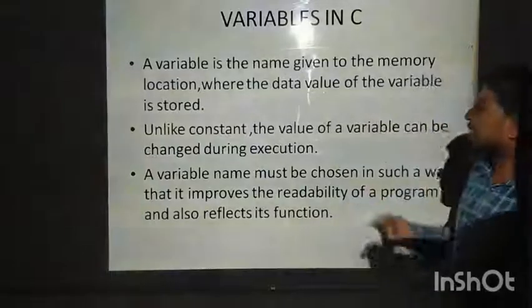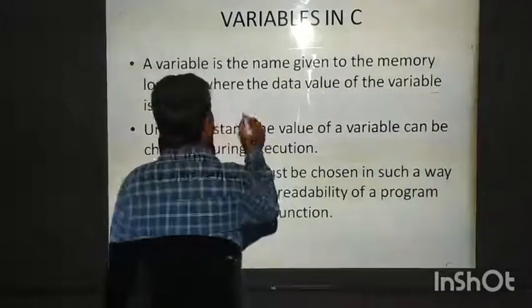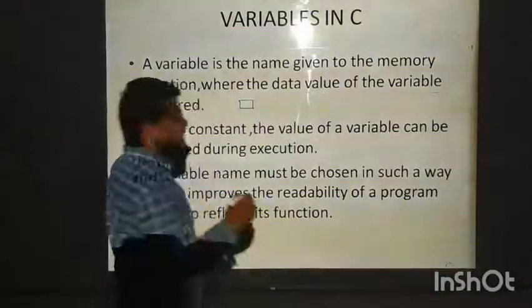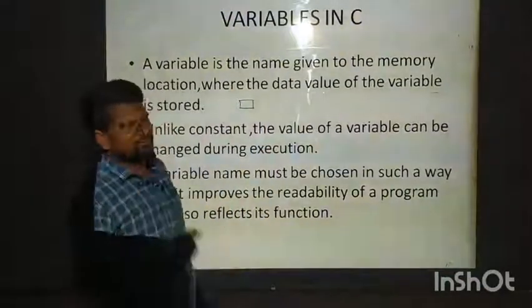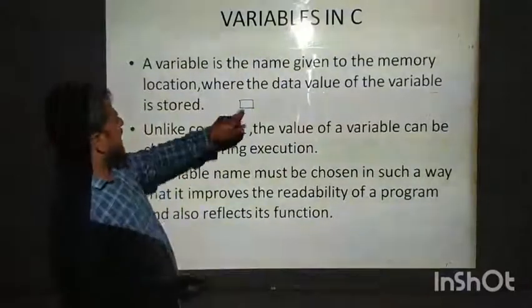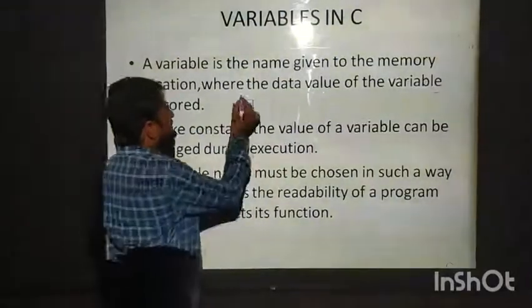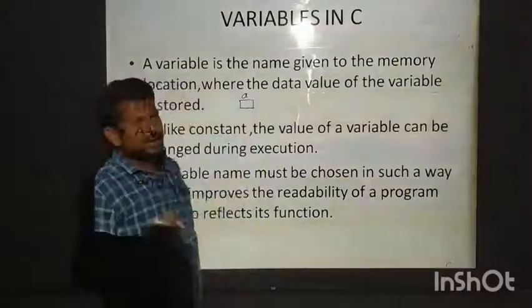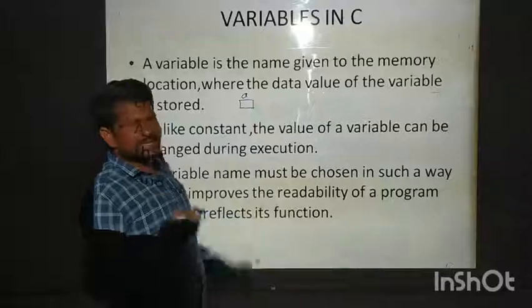Memory location means we all know that each and every letter which we type will be stored in memory. Here it is a memory location. If I am declaring a variable as a, in your childhood you may have learned variables like a, x, y, z, right?